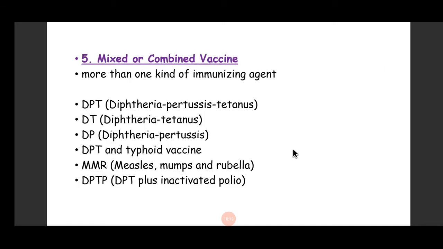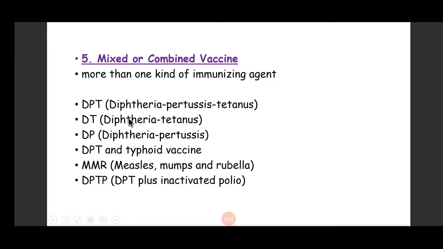Some vaccines are mixed or combined vaccines, in which there are more than one kind of immunizing agent. For example is DPT. In DPT, there is diphtheria toxoid, acellular bacteria pertussis, and tetanus toxoid. This DPT vaccine contains toxoid of diphtheria and tetanus and pertussis bacteria. So this is a combination of 3 organisms. This is called DPT vaccine.